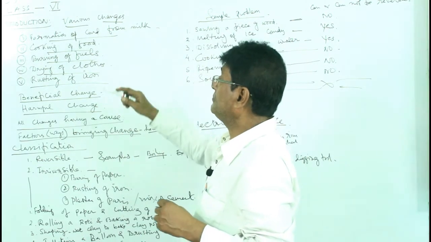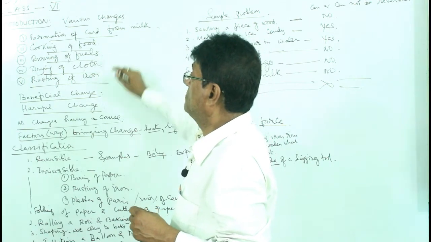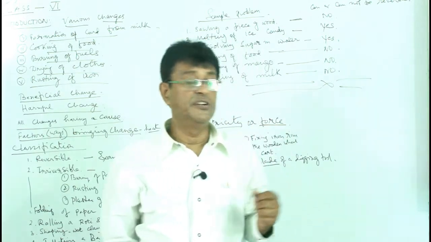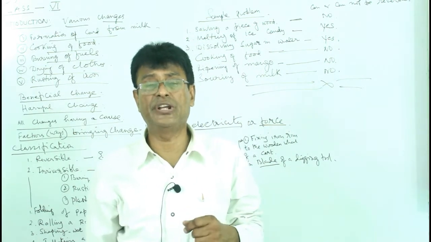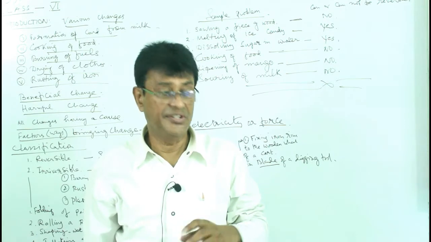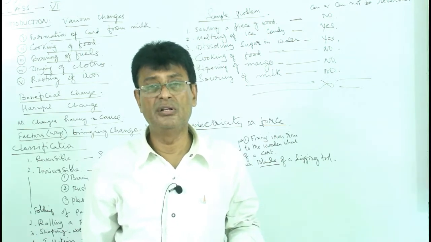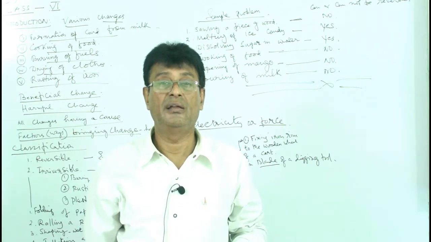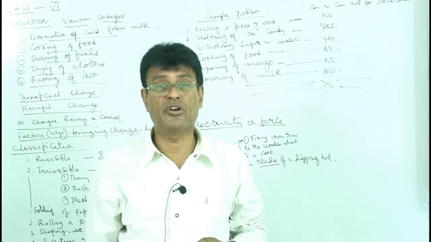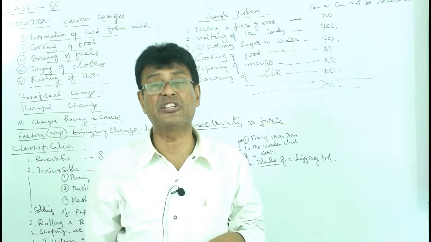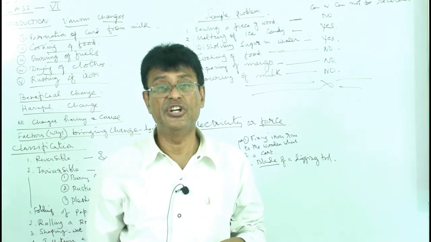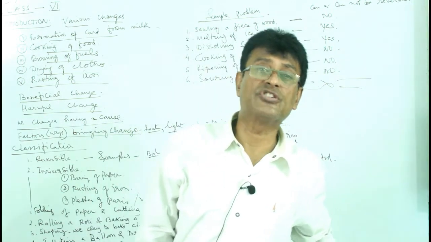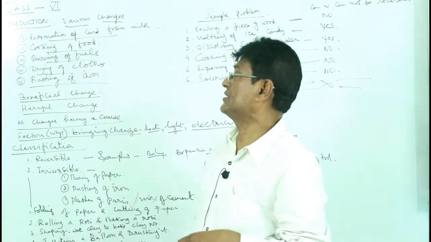Well, like that, burning of fuel. Any fuel, firewood, kerosene, gas, diesel, petrol, can be burned, but they cannot be reversed back. They cannot be reversed back, because all the burning is a chemical change and a permanent change. New substances are formed. Here all burning produces the oxides. So that is what happens.